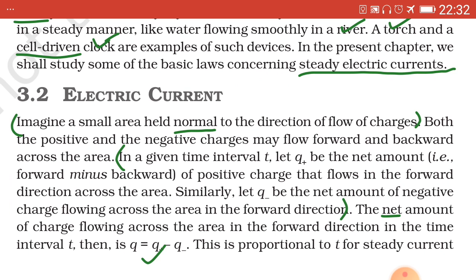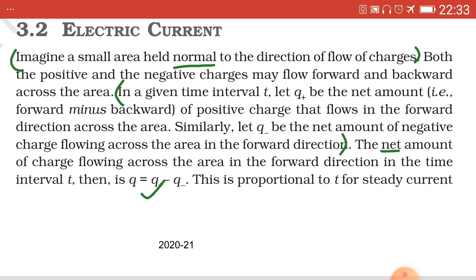Current can flow in the forward direction as well as backward direction, but we will consider only forward direction, hence the word net amount is used. So let Q plus be the net amount of positive charge that flows in the forward direction, and similarly Q minus be the net amount of negative charge flowing in the forward direction. Then the net amount of charge in time interval t will be equal to Q plus minus Q minus.